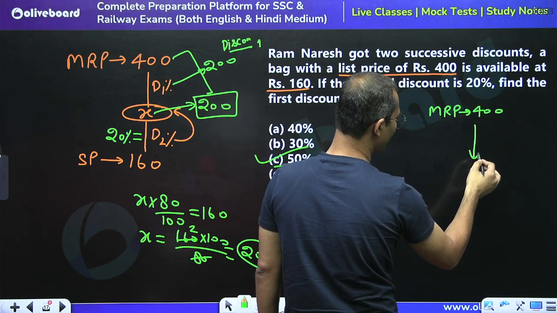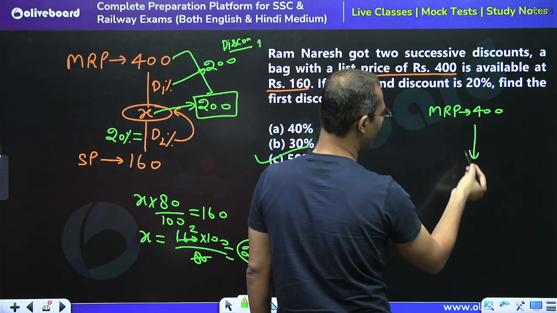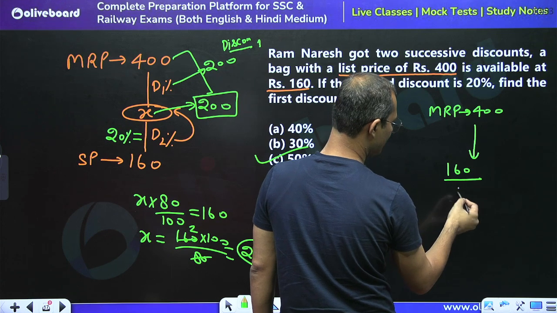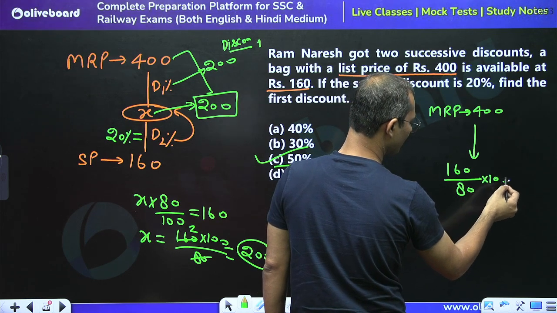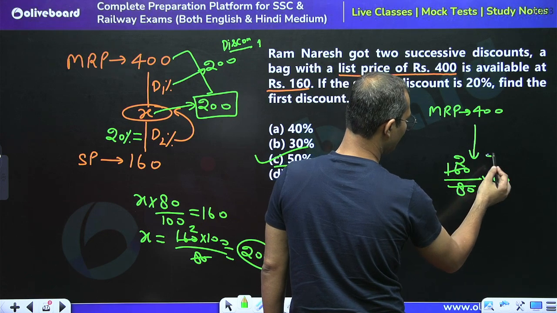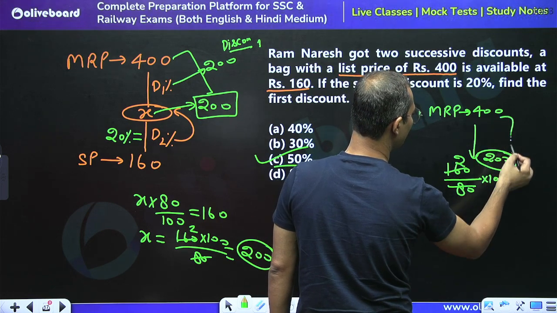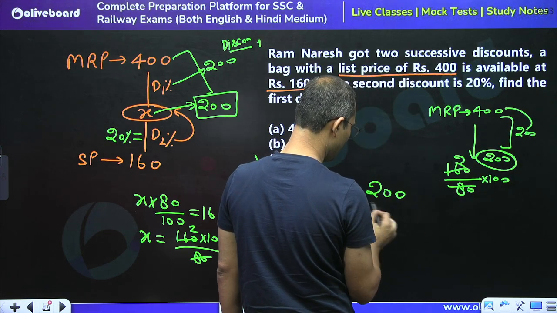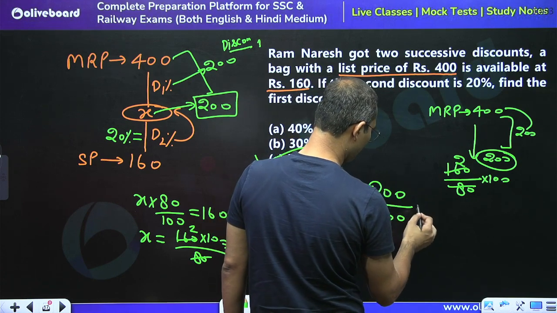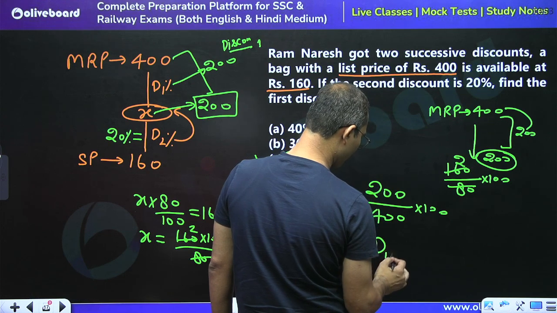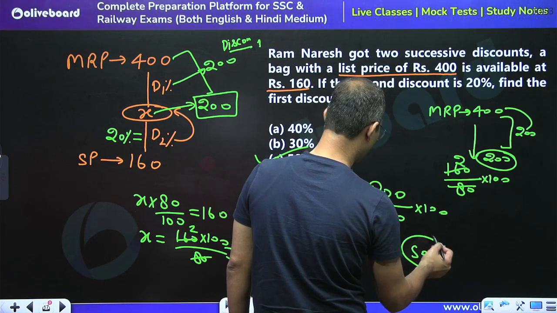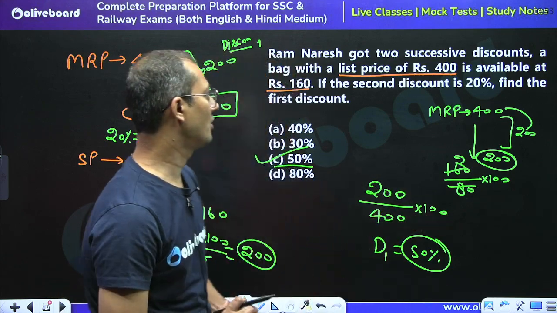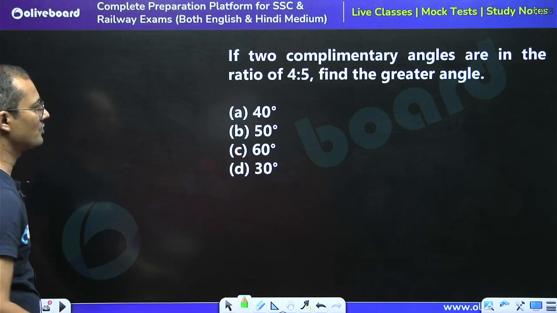So what will be the price after the first discount? We can directly calculate this value just by dividing 160 by 80 into 100. If we know the process, this would be equal to 200, right? So there is a discount of 200 on 400. So we can say 200 divided by 400 into 100, so discount 1% is equal to 50%, right? So in just a few seconds we can calculate if we know the concept. Okay, so moving to the next question.